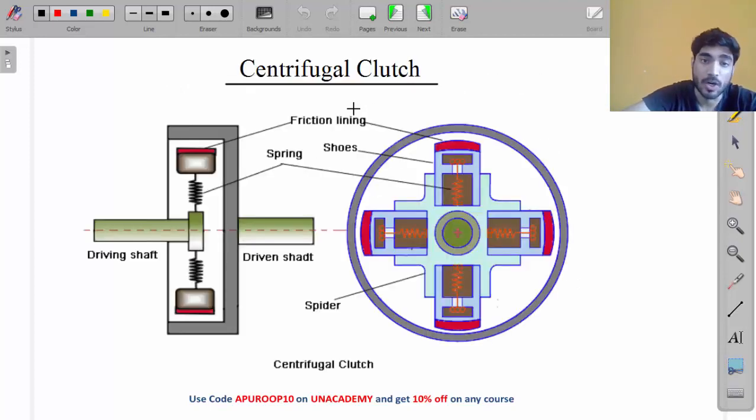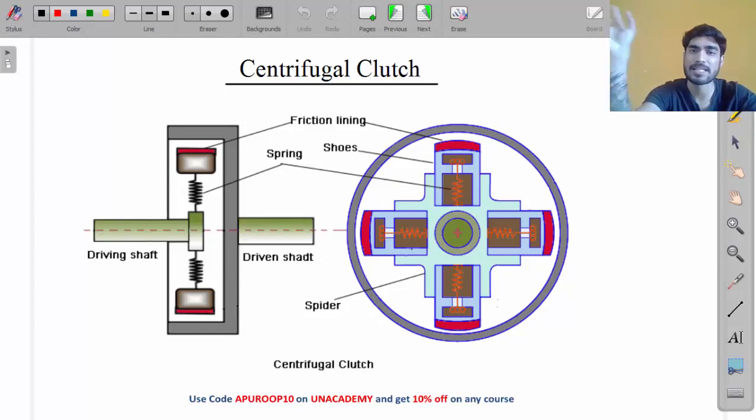Now let's move on to the next type of clutch, which is centrifugal clutch. We have seen single plate clutch, multi-plate clutch and cone clutch. This next type is known as centrifugal clutch. Let's understand how centrifugal clutch works. Centrifugal clutch is very different from plate clutch and cone clutch.